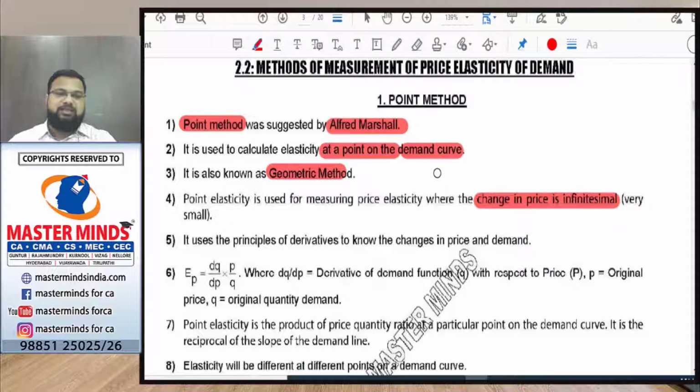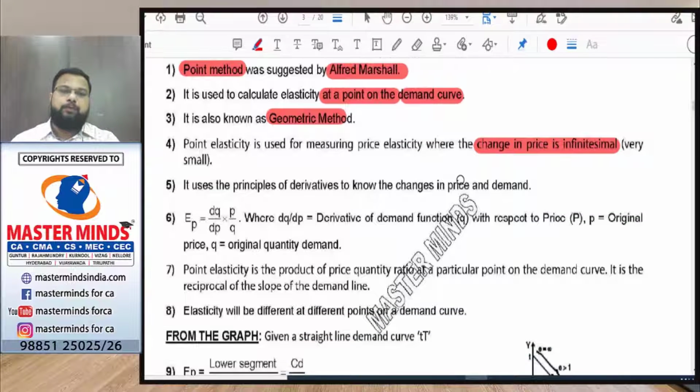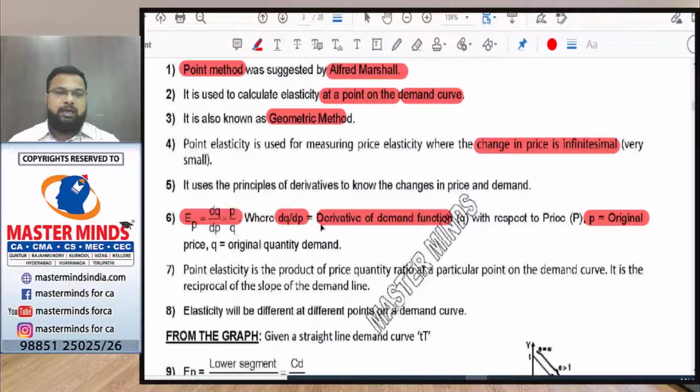Okay, so the basic formula that we use in the point method is the derivative. It is EP equal to dQ by dP into P by Q, where dQ by dP is nothing but the derivative of the demand function, Q is the quantity, P is the price, and Q is the original quantity.